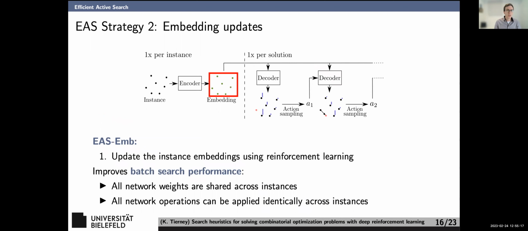Now, the second version is embedding updates, which is the same idea. You just put it in the encoder, between the embedding and the decoder. Now you don't have to touch your decoder. You only have to change your embeddings. I don't know which one works best. Sometimes one works better, sometimes the other. But basically, both of them have the same kind of advantages and very few disadvantages.